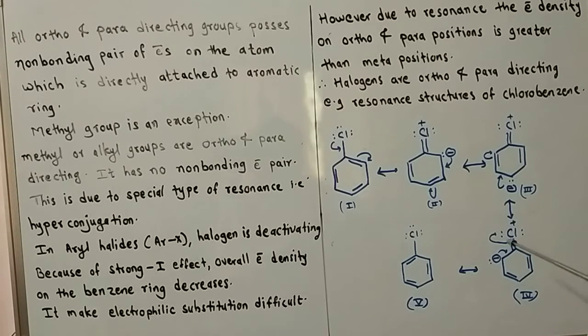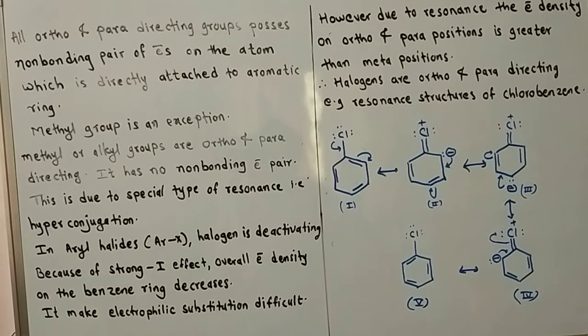resonance structures. Now the fourth structure is formed by shifting this pi electron to the adjacent bond, and this pi electron is shifted to the ortho position. So we get the ortho 1,6 position having a negative charge, and a bond is formed between these two carbons. And again, by shifting the pi electrons, we get the fifth structure, where the double bond positions in the first and fifth structures are different.